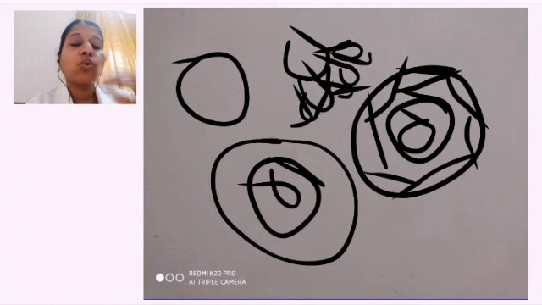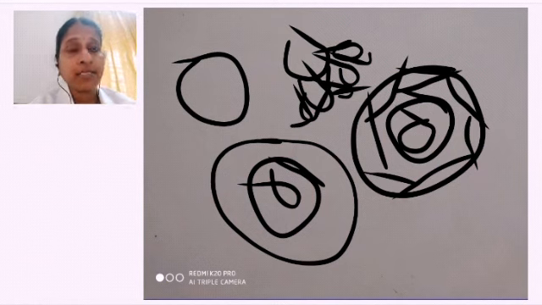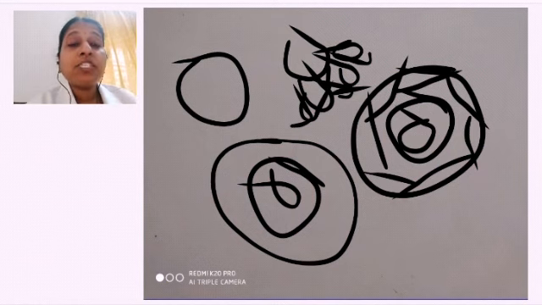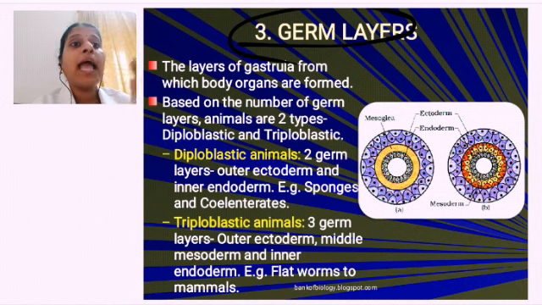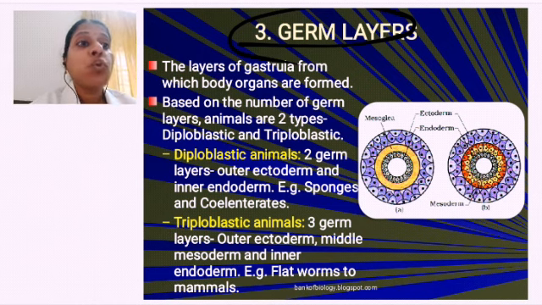Some organisms have only two layers. From those two layers only, all the organ systems develop. In some animals there are three layers. The animals which have only two layers, what are the two layers? Ectoderm and endoderm. Then we call it what? Diploblastic. What do we call them? Diploblastic.